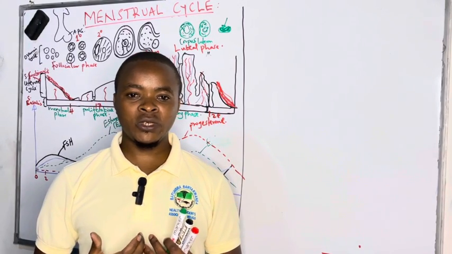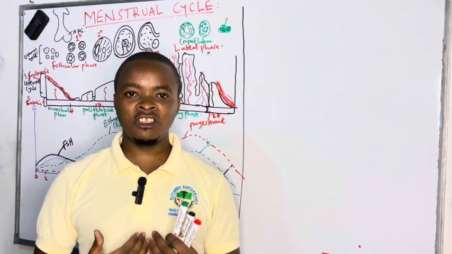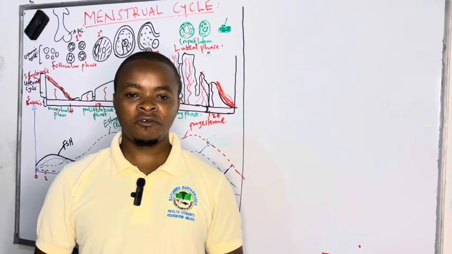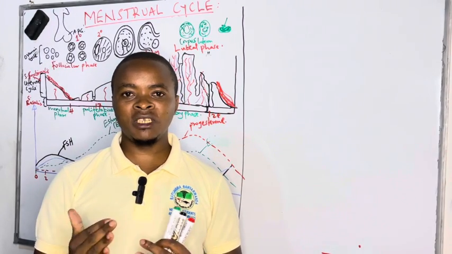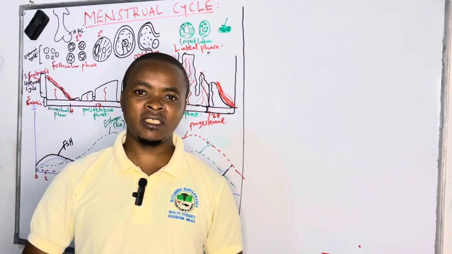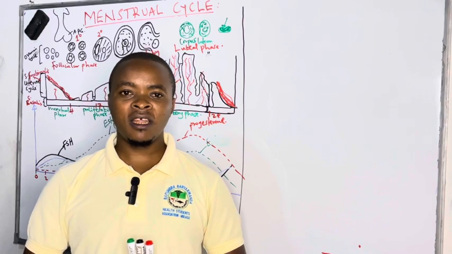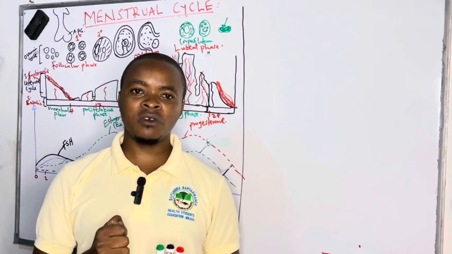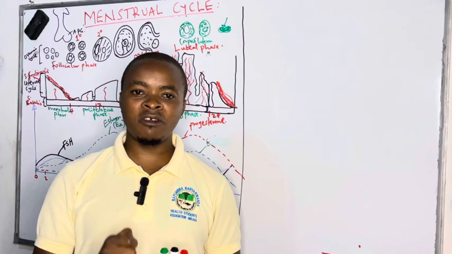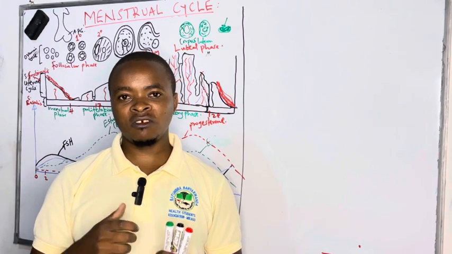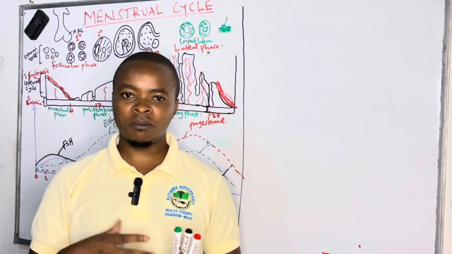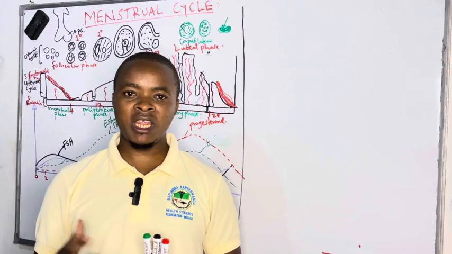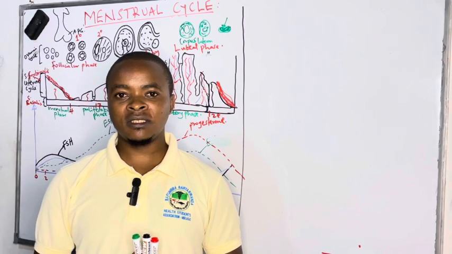Today we want to look at the menstrual cycle. The menstrual cycle we see setting in at the age of 12 in females, but these days even 8 is starting because of lifestyle changes. It runs from the age of 12 up to the age of 49, or sometimes 45, depending on when menopause sets in.